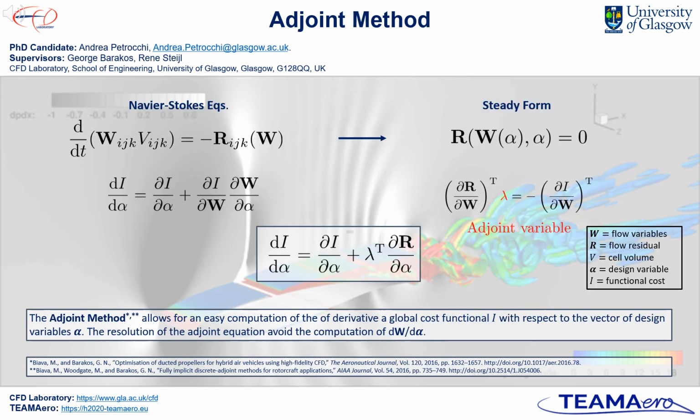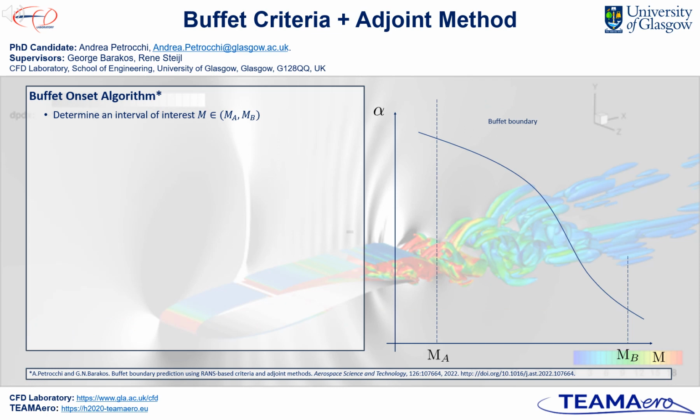To speed up the estimation, the previous criteria can be used together with the adjoint method. It allows for a quick computation of derivatives of some global cost function with respect to the design variables, that in our case are the flight parameters. In a recent publication, we combined these tools and came up with a simple algorithm for the onset estimation over a range of Mach numbers.